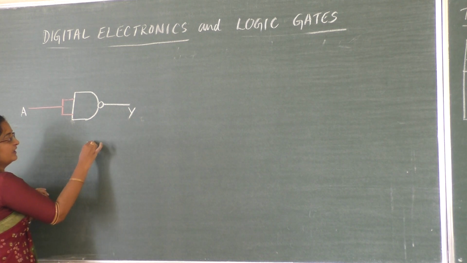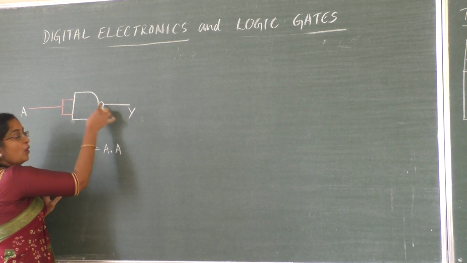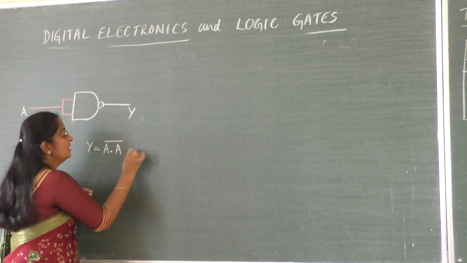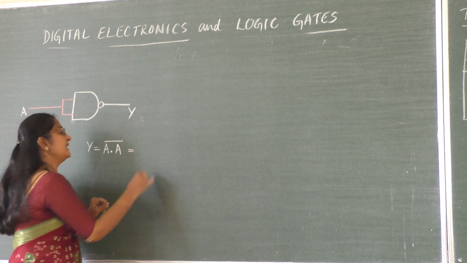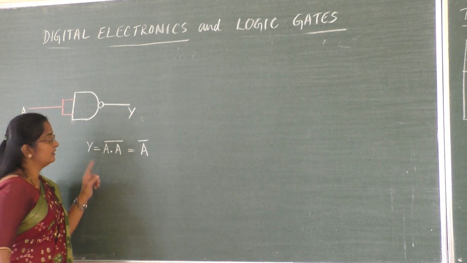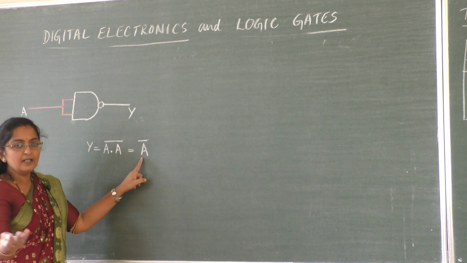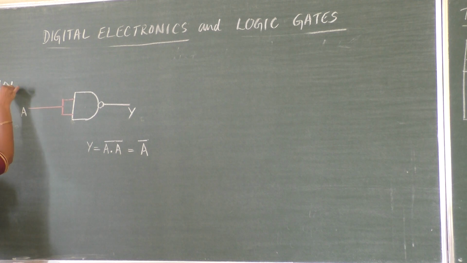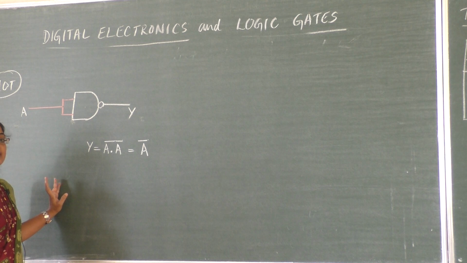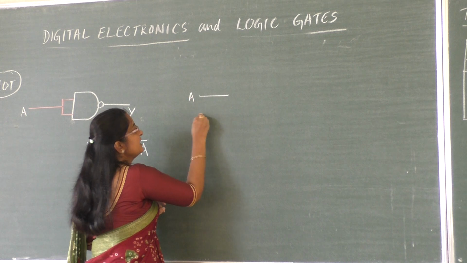So what is the output now? Y equal to, what is the formula for NAND? A dot A whole bar. Now A dot A, according to our Boolean algebra, will remain A itself, and A dot A whole bar will become A bar. Now Y equal to A bar, whose Boolean expression is this? Our NOT gate. So we got the NOT gate by using a NAND gate.